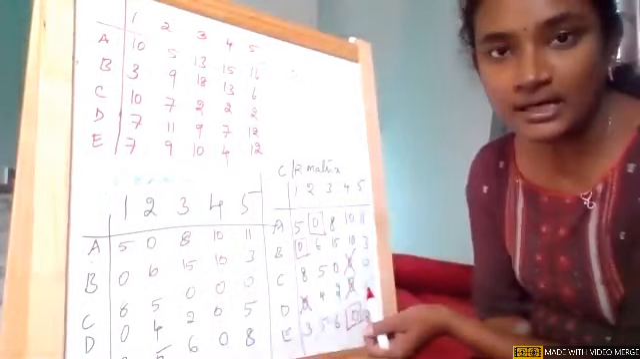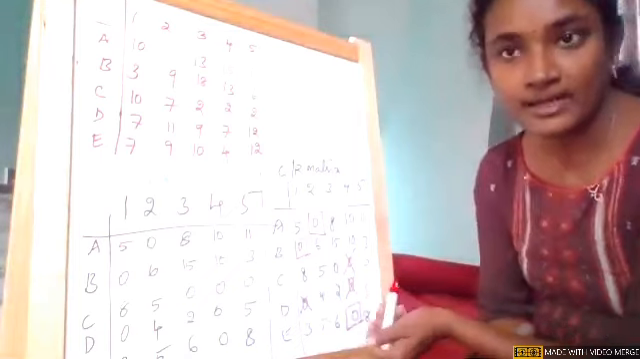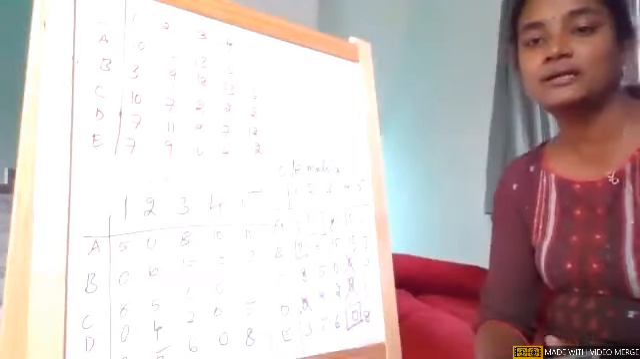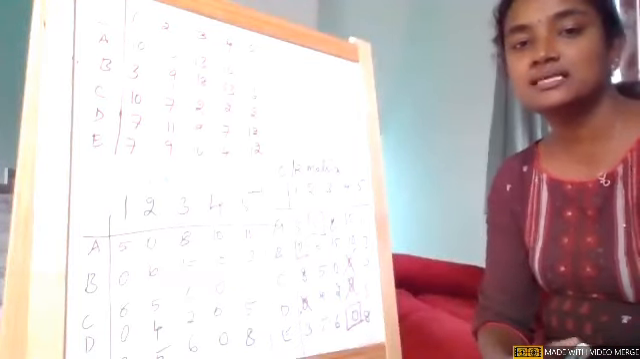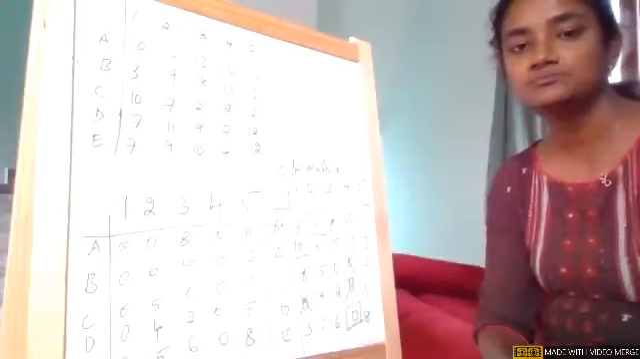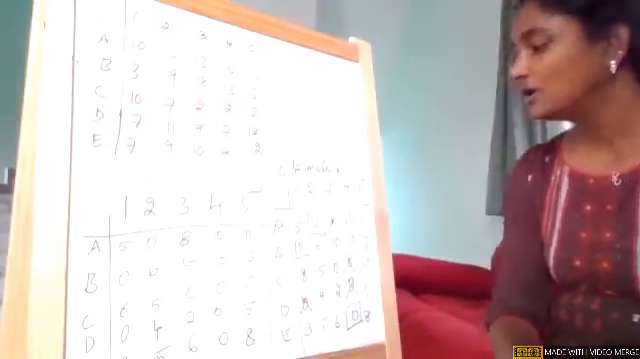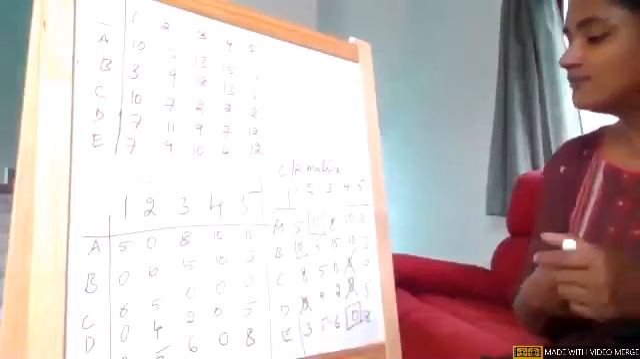Is this step clear row wise? Any doubt on this, girls? We just completed the row wise process. So is this step clear to you all? Yes, ma'am. Okay, now come to the column wise.